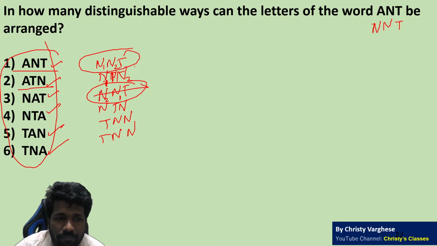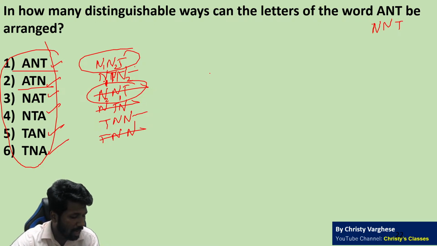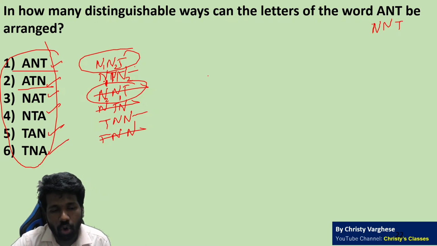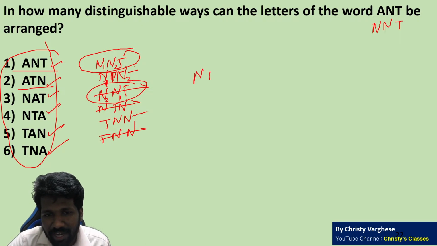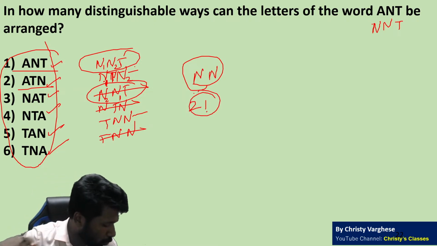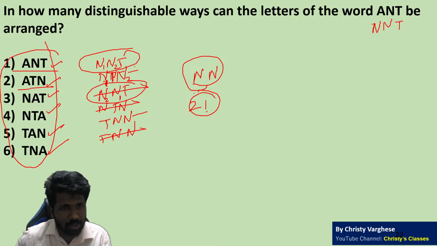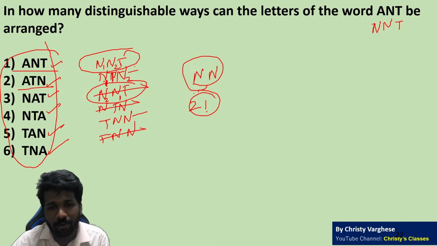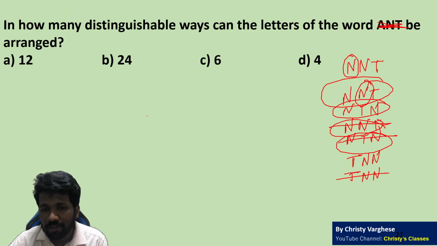NNT is a duplicate of this. NTN is a duplicate of this. TNN is a duplicate of this. So only half are originals, half are duplicates. Or in other words, this N and N can be rearranged among themselves in 2 factorial ways. So you have to divide by 2 factorial. 2 factorial is 2 itself. That is why I said half of them are originals. So if it was NNT, it is 3 factorial, 6, divided by 2 factorial.